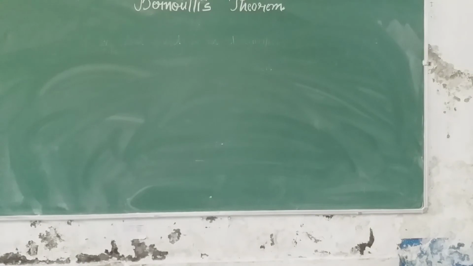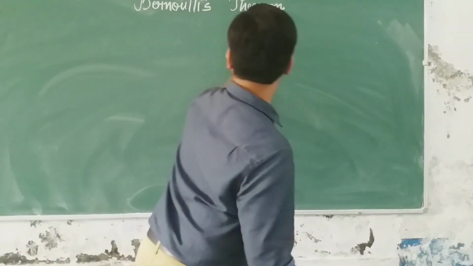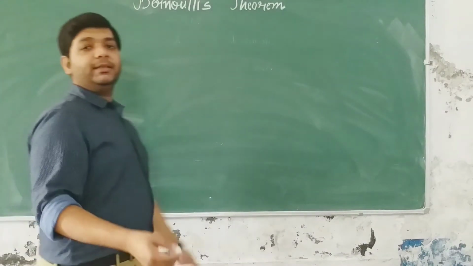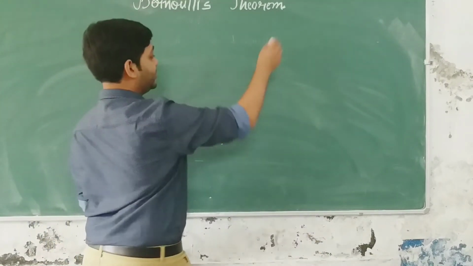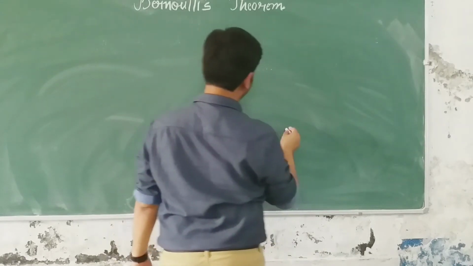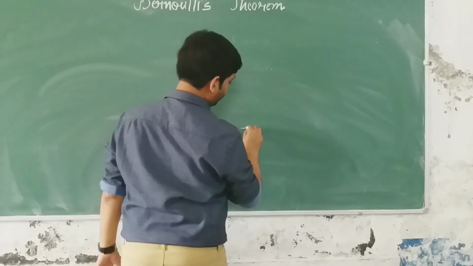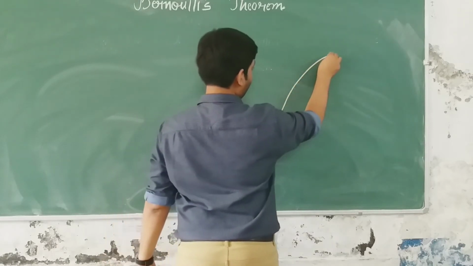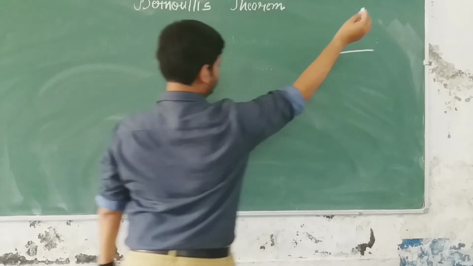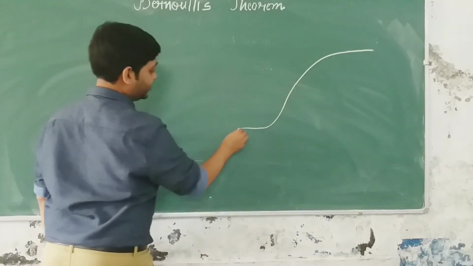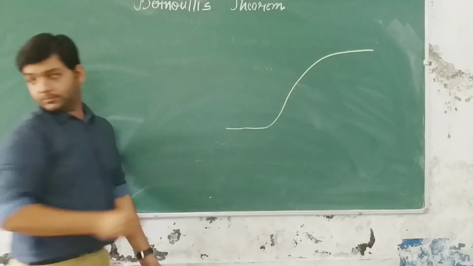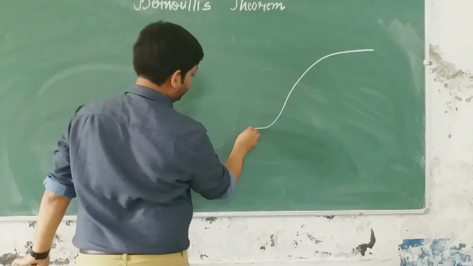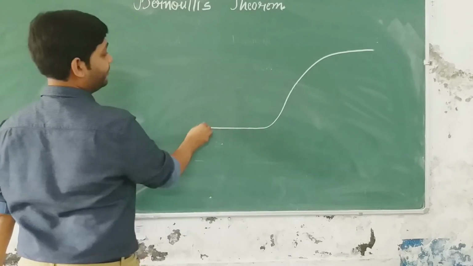So now we are going to do the derivation for Bernoulli's theorem. We will assume there is a pipe, or a tube of non-uniform cross section, like this.